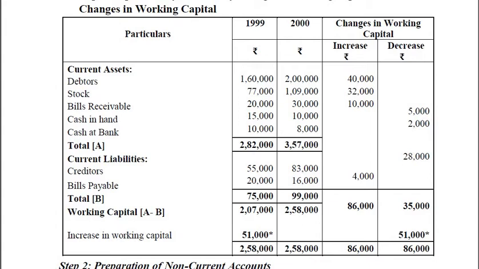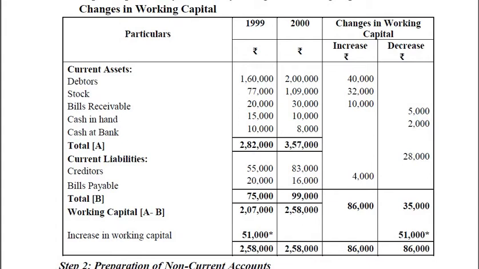Then debtors increased rupees 40,000, stock increased rupees 32,000, bills receivable increased 40,000. But in case of cash in hand and cash in bank, they decreased rupees 5,000 and 2,000 respectively. So the total A, that means the total current assets, will be for the year 1999 2,82,000, and for the year 2000 it will be 3,57,000.